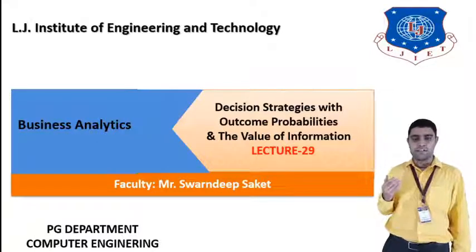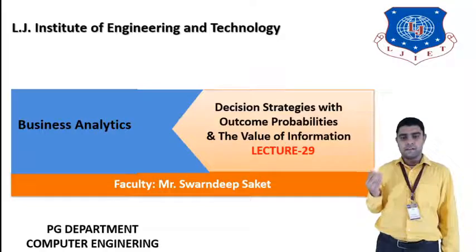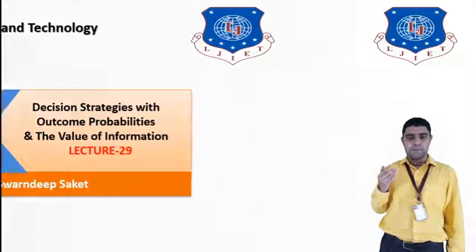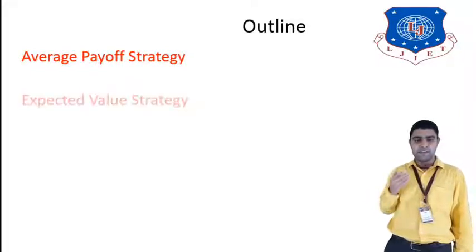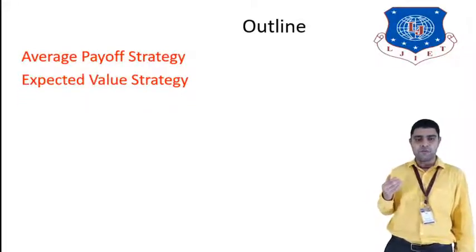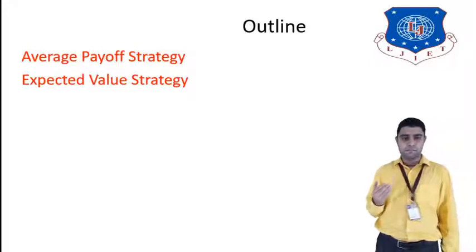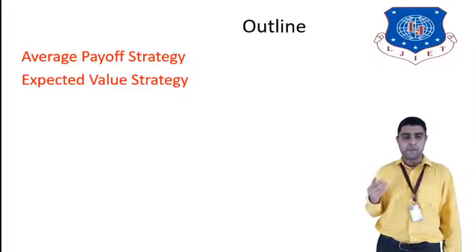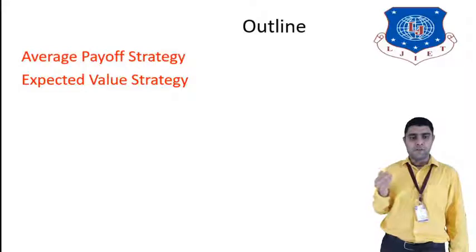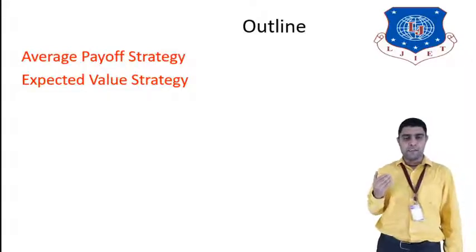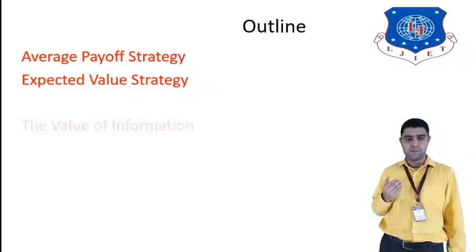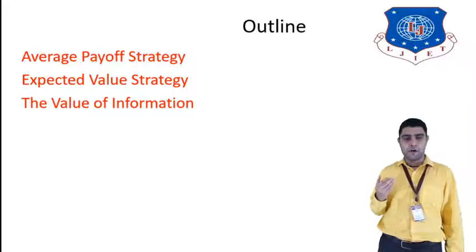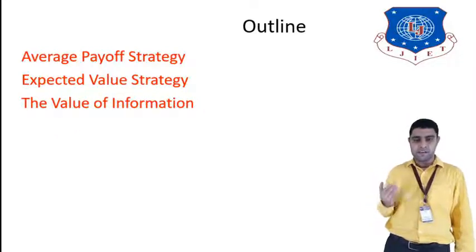There are two strategies in it, as shown in the outline of today's lecture: the average payoff strategy, and second, the expected value strategy. In the average payoff strategy, the payoff is calculated according to the average value. What is a payoff? A payoff can be in terms of cost, time, or distance. After that we will see the value of information in detail.